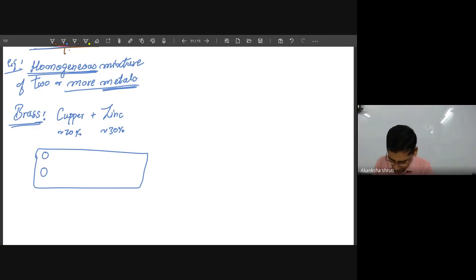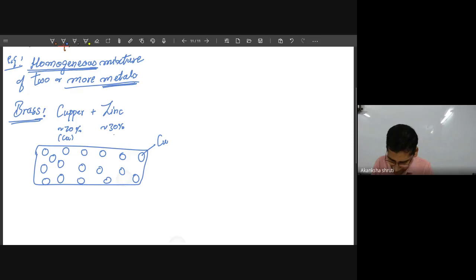If you take a piece of this brass, all of these are in the solid phase. Let me draw this: the copper is denoted by Cu, okay student, and zinc is denoted by Zn. So this round one is the copper, and let me take the other one, the zinc.